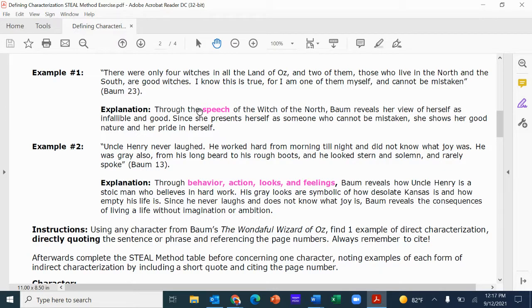So here, through the speech of the Witch of the North, Baum reveals her view of herself as infallible and good. Since she presents herself as someone who cannot be mistaken, she shows her good nature as well as her pride in herself. So she's not a humble character. And this is where we notice how Baum isn't directly telling us she's not humble. We have to infer that she does take pride in herself.